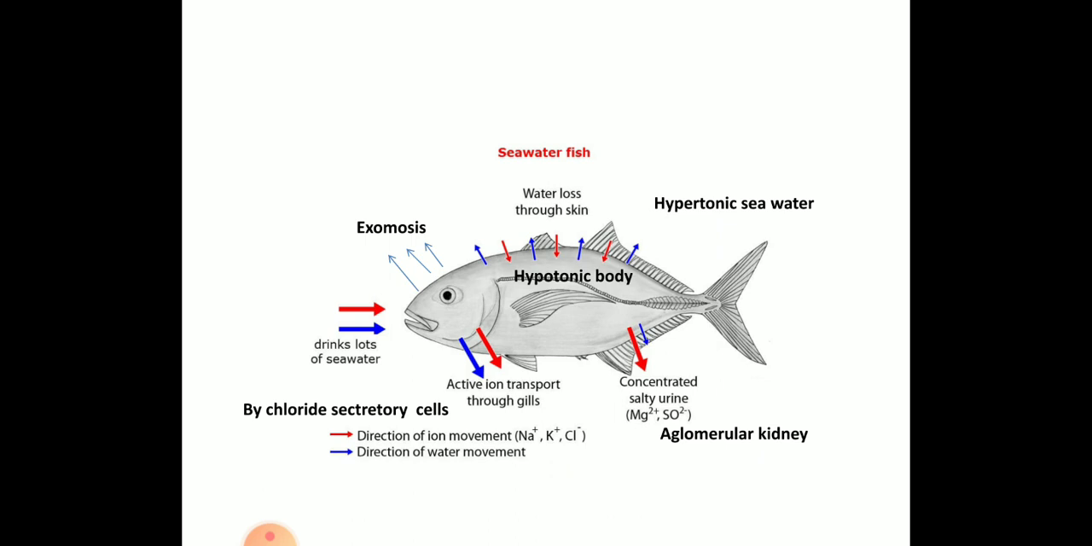As I was explaining, the seawater will be hypertonic and the body is hypotonic, and due to that exosmosis is happening, and they compensate the loss of water by drinking a lot of seawater. And by chloride secreting cells, what happens? Active ion transport, because the maximum amount of salt will be present inside their body, so they need to remove it, and along with that they secrete concentrated urine because of the presence of an aglomerular kidney. This is a very important mechanism from your examination point of view.